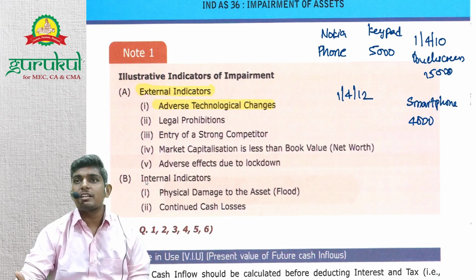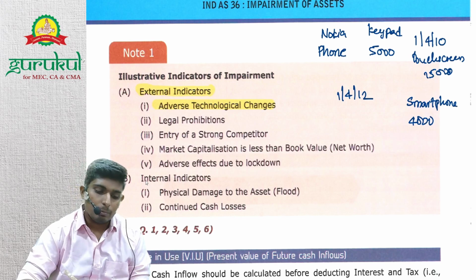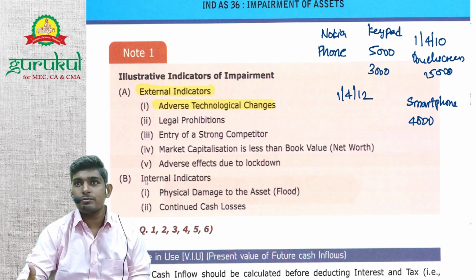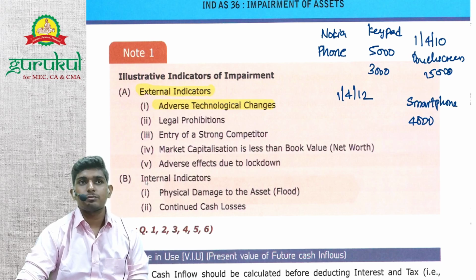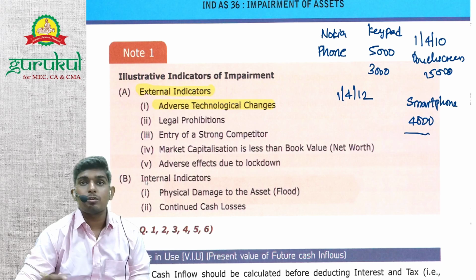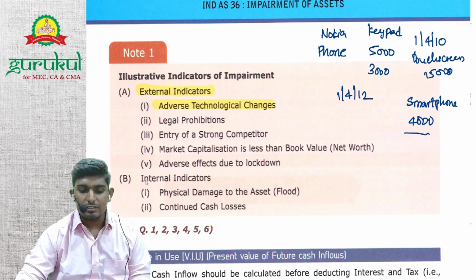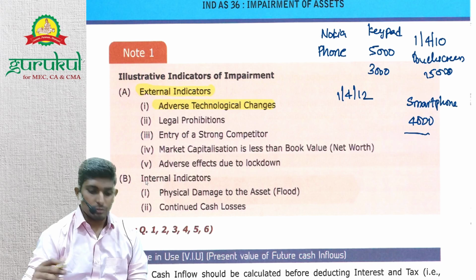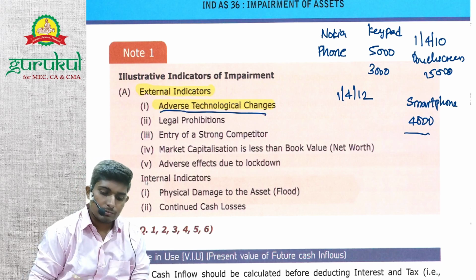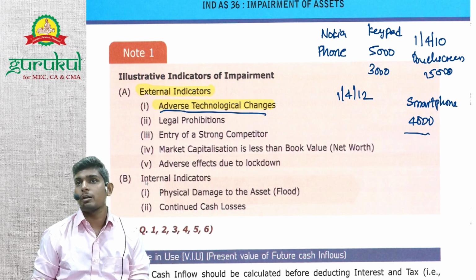Even if you take 5 years, the 5,000 would have depreciated to 3,000, but would it yield 3,000? It won't. Maybe a new keypad phone would be 3,000, but this one is 2 years old. So because of adverse technological changes, there may be a chance that asset value has degraded. Then you need to check for impairment.